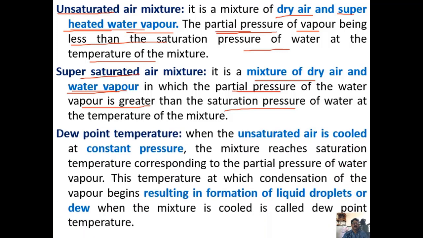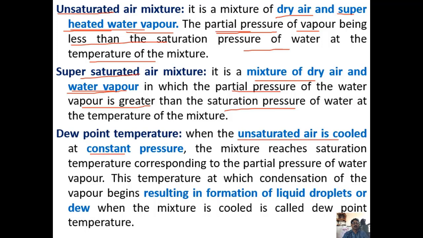Now coming to one important temperature measurement, that is called the dew point temperature. So what is dew point temperature? When the unsaturated air is cooled, you see, unsaturated air means the water vapor is in the superheated condition. Try to understand this. In unsaturated air, water vapor is in superheated condition.